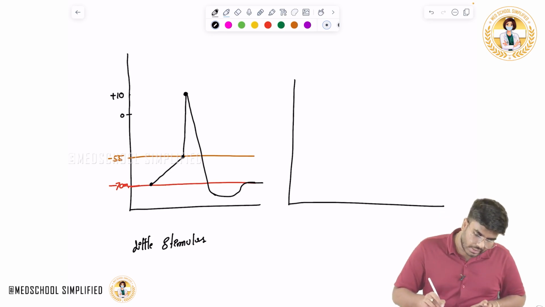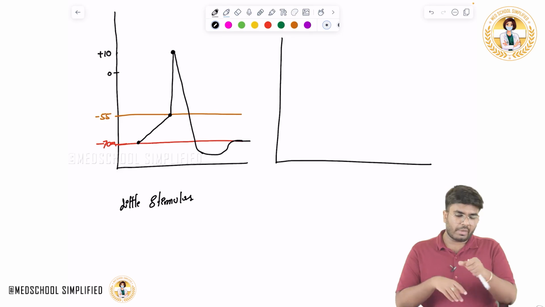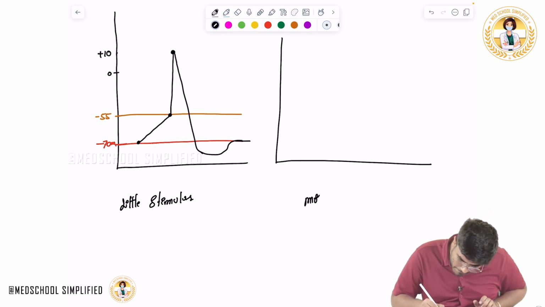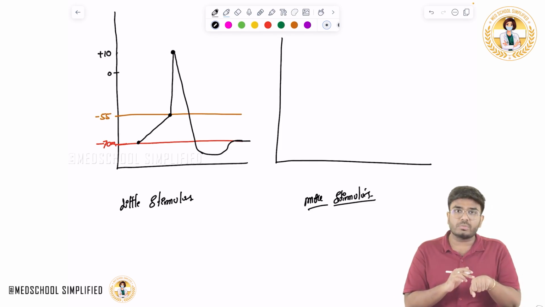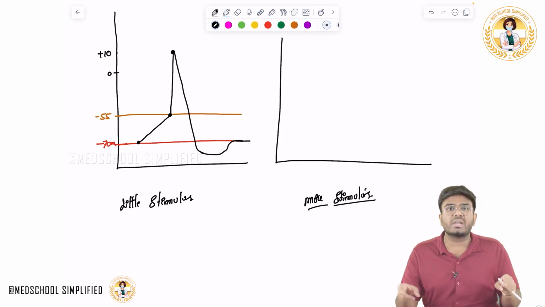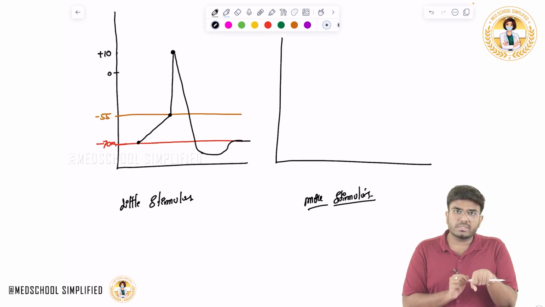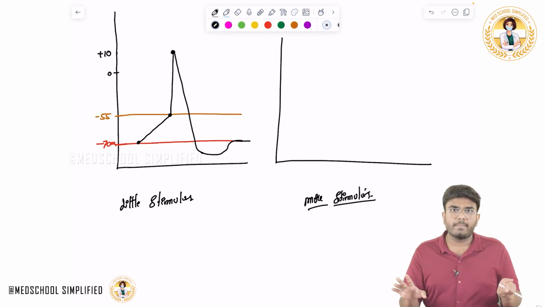Okay, now in the same neuron, I am giving more stimulus. I have told you, it doesn't matter whether it is a little stimulus or more stimulus, once threshold is attained, if there are a million sodium channels, all sodium channels are opened. Don't think that whenever there is a little stimulus, only 10,000 sodium channels are opened, and whenever there is more stimulus, more sodium channels are opened. It's not like that. Once threshold is attained, all the voltage gated sodium channels are opened.